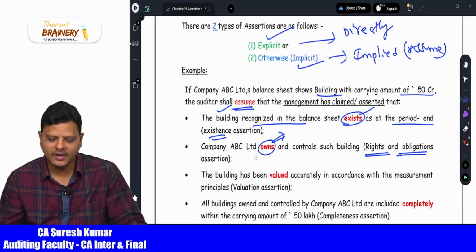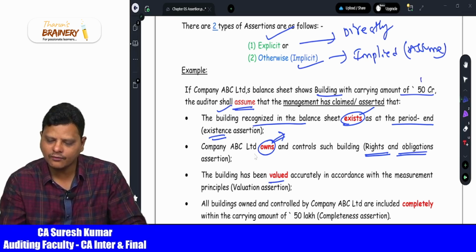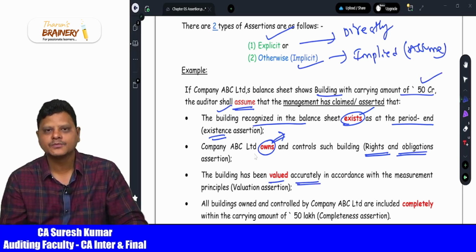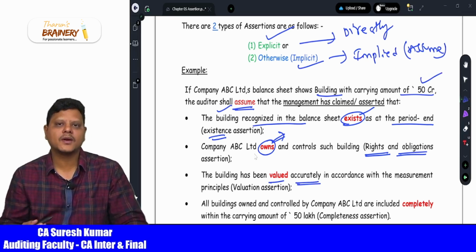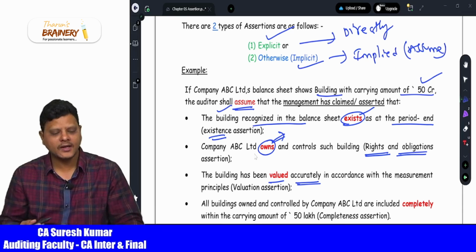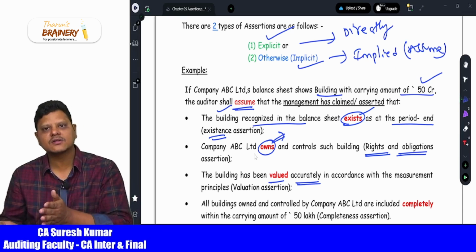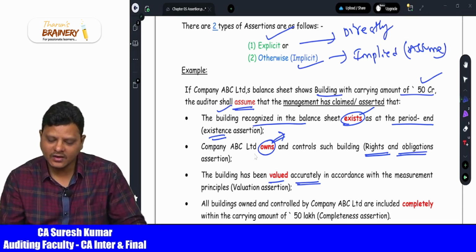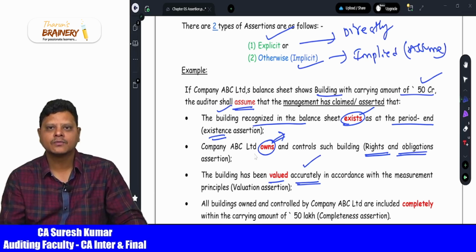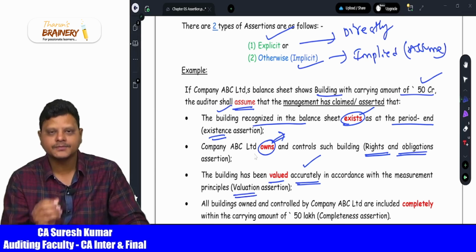Then comes the building has been valued. What is the value? 50 crore rupees, accurately. So we have done the valuation of the building: opening balance of the land and building plus additions minus deletions minus depreciation, then we gave the accurate value. That is called the valuation assertion.